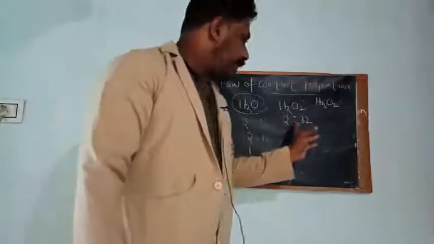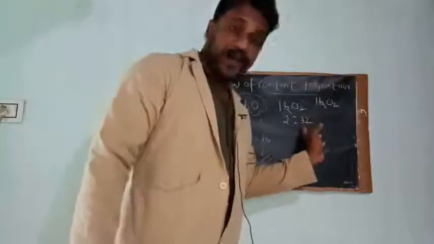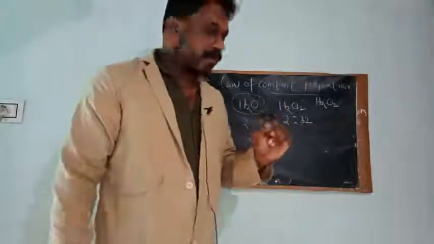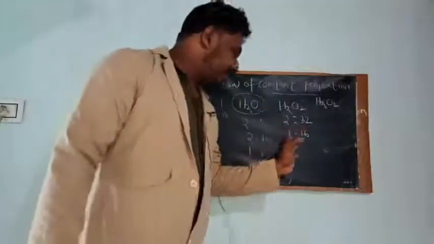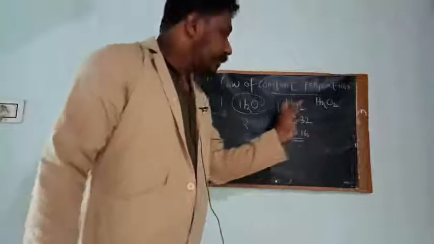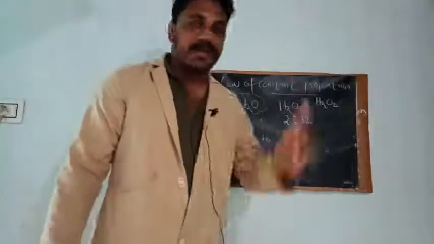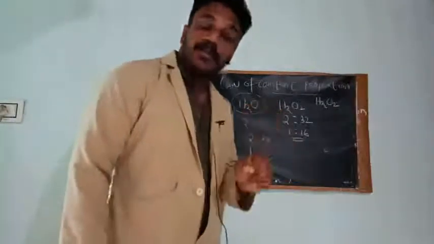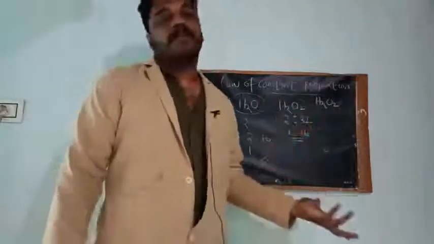If hydrogen and oxygen are combined in this ratio by mass, then the compound formed will be hydrogen peroxide, not water. Or we can say 1:16. If hydrogen and oxygen are combined in the ratio 1:16 by mass, then the compound formed will be hydrogen peroxide, not water. Have you understood? So, for a compound to be formed, the elements are always combined in a definite ratio by mass.